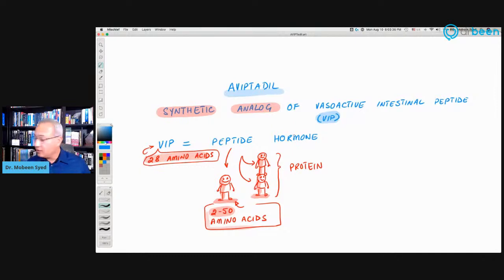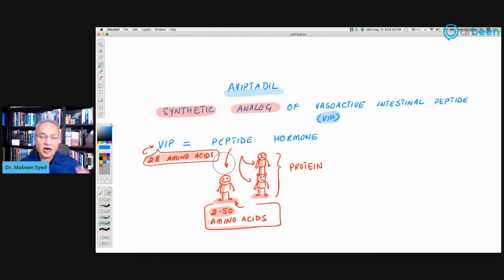Look, Aviptadil itself is a synthetic, that means human-made, analog of vasoactive intestinal peptide. So it is an analog of VIP, and VIP is something that we produce in our body in general as well. So the VIP, the vasoactive intestinal peptide, is a 28 amino acids peptide.